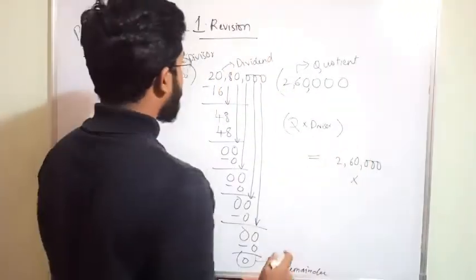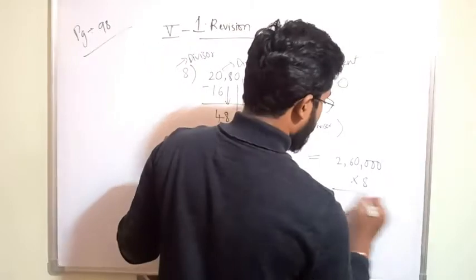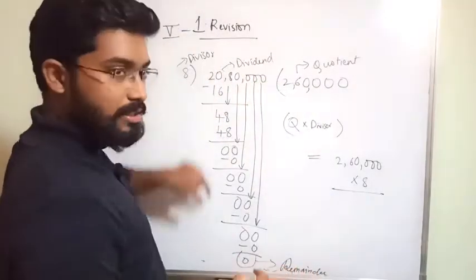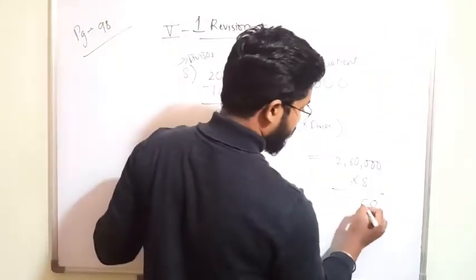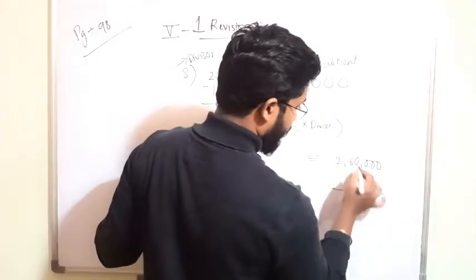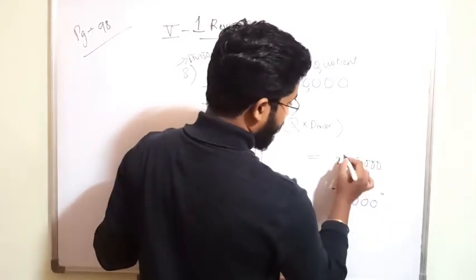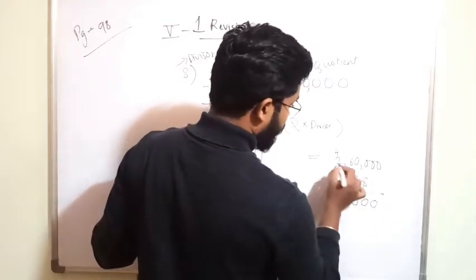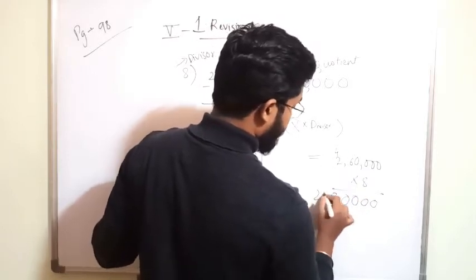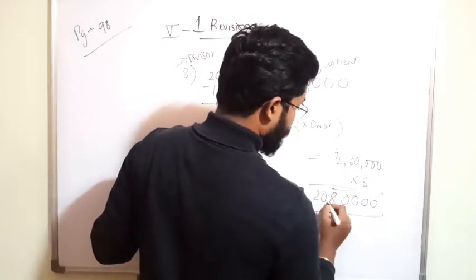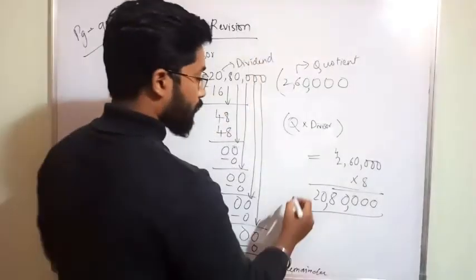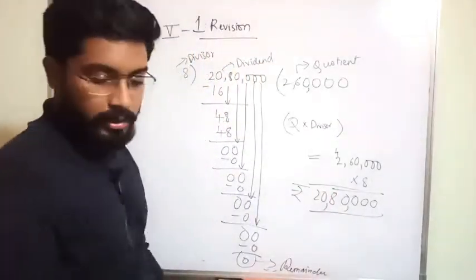So quotient into divisor. The divisor is how much? 8. So you should get this number, then only this process is correct. 8 zeros are 0, 8 zeros are 0. 6 8s are 48, 8 2s are 16. 16 plus 4 is 20. Okay. So you got 20,80,000, no? This is in rupees.